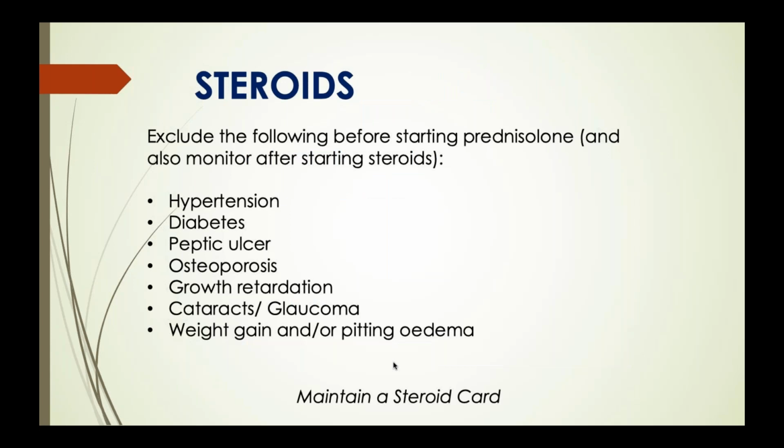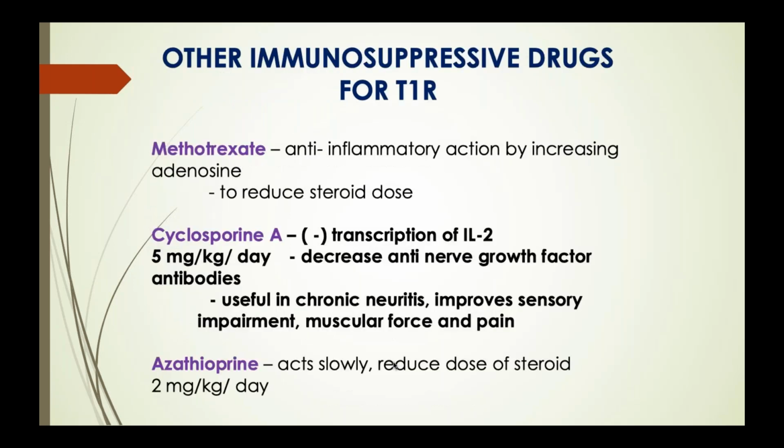So when you start steroids, you have to look for certain things, like whether the patient has hypertension, diabetes, peptic ulcer, osteoporosis, cataracts, glaucoma, whether there is weight gain. You should maintain a steroid card, and you can give other immunosuppressive drugs like methotrexate, cyclosporin A, which inhibits IL-2, and usually you give a dose of 5 milligram per kg per day.